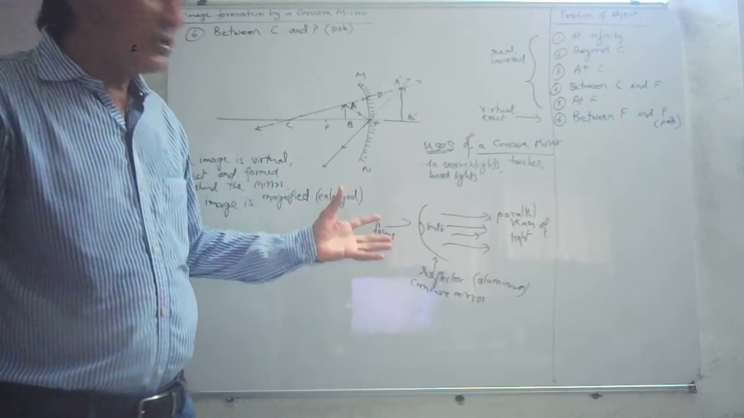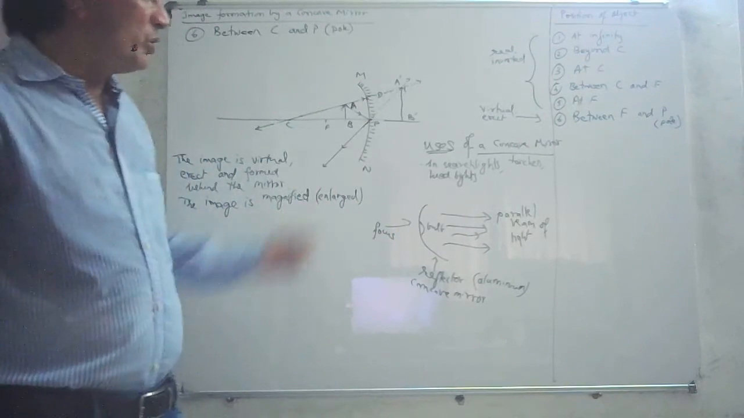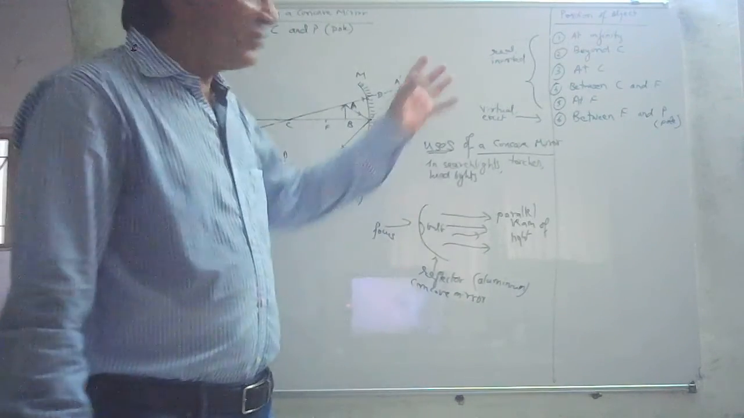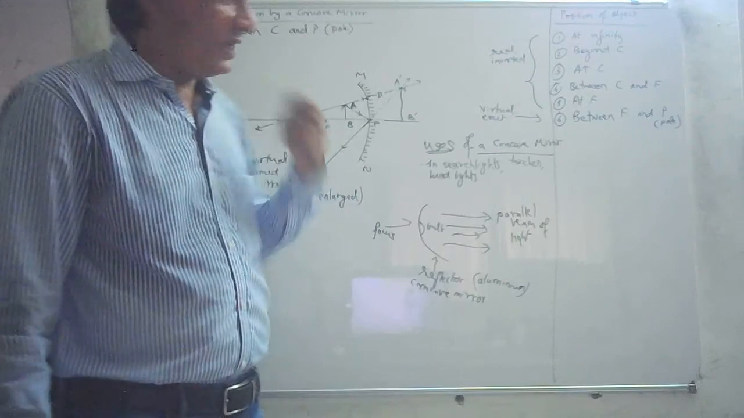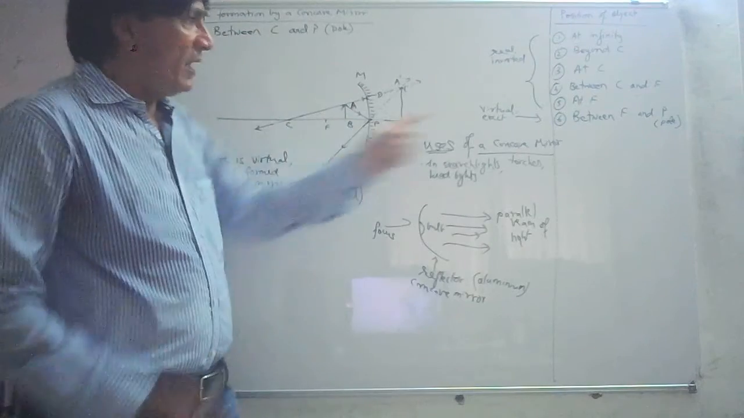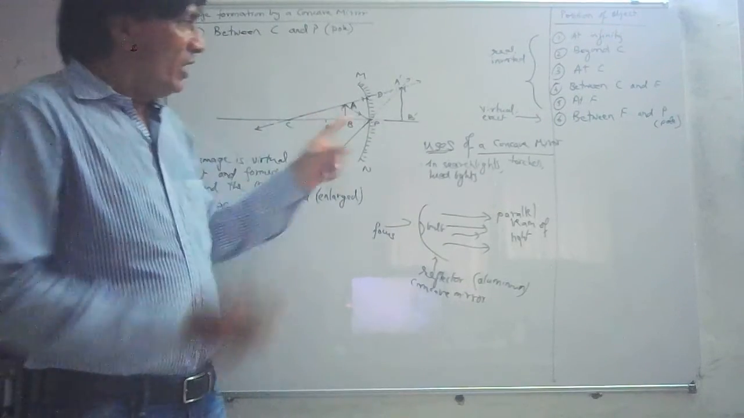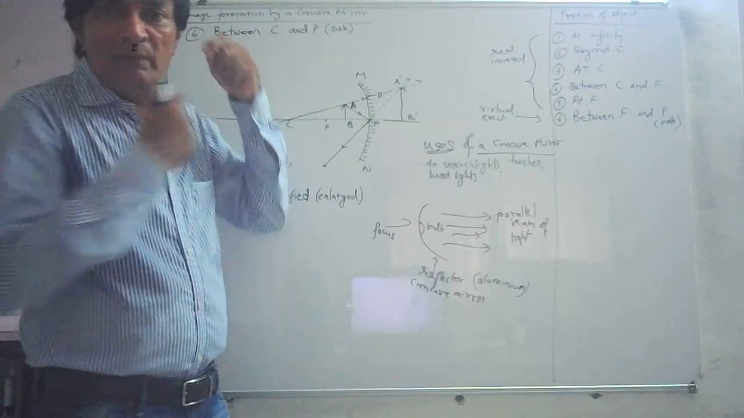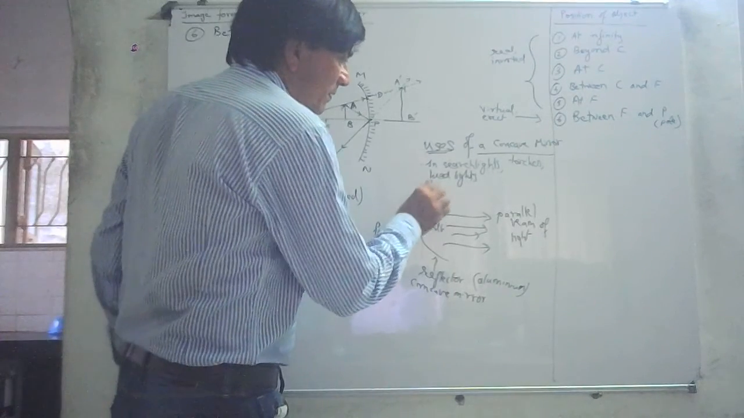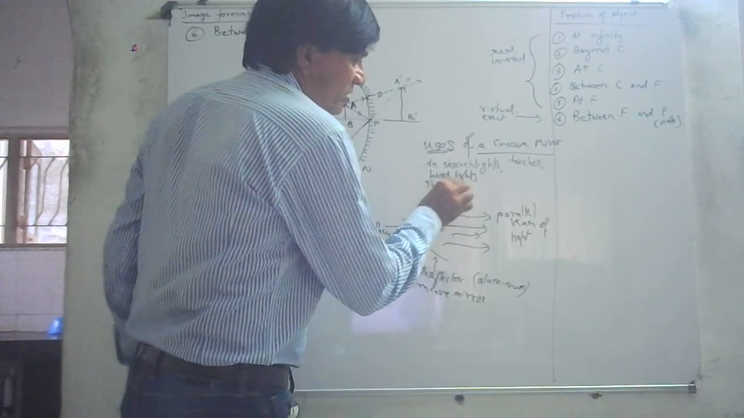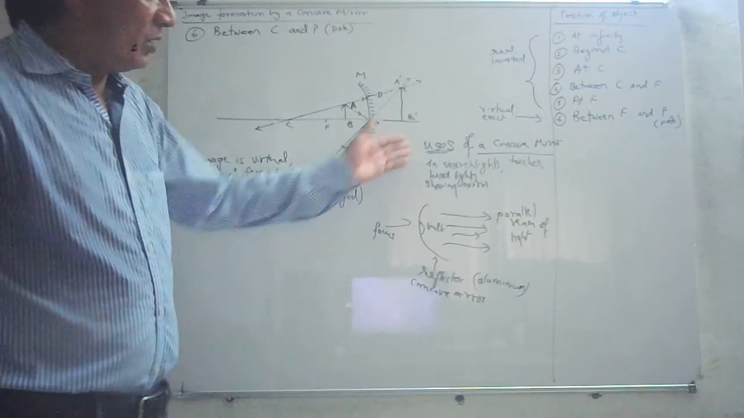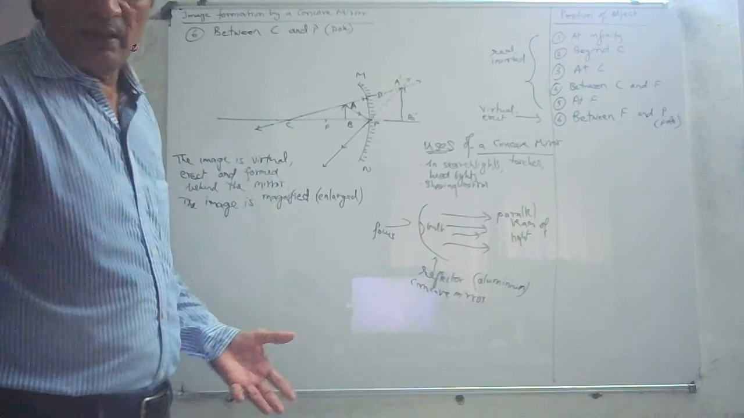It is also used in shaving mirrors. You see why? Because you want to get an enlarged image. Property number 5, between F and O. So if you use a concave mirror for shaving, men use that, and you hold your face very close to the mirror, between F and O. You will get a very large image, and shaving becomes easier. So these are some of the uses of concave mirrors. They've got practical applications.